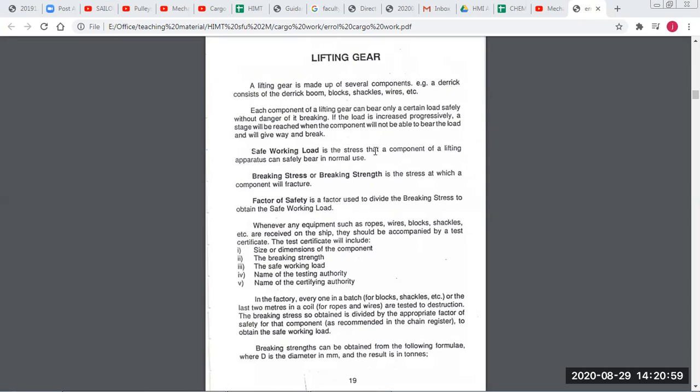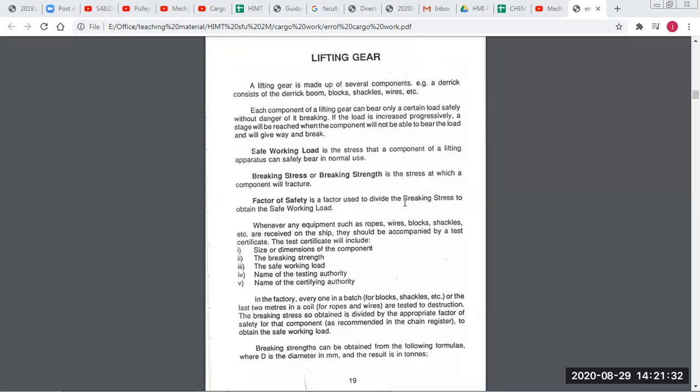So safe working load is the stress that a component of a lifting gear can bear safely in normal use, like normal working conditions. It can bear safely, it will never break. And breaking load is when you are exceeding the safe working load slowly, and there will be a point at maximum breaking load or breaking stress where the equipment will fracture or break. So factor of safety is the difference between safe working load and breaking stress.